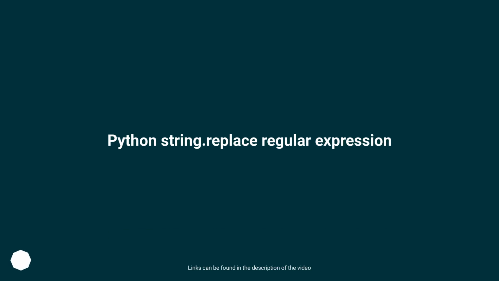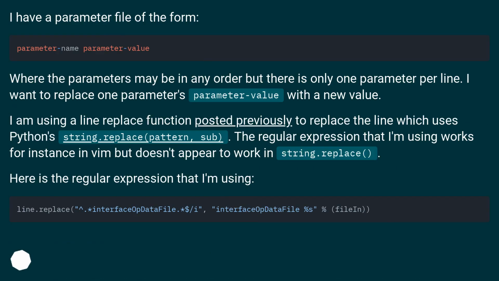Python string.replace regular expression. I have a parameter file of the form, where the parameters may be in any order, but there is only one parameter per line. I want to replace one parameter's value with a new value.